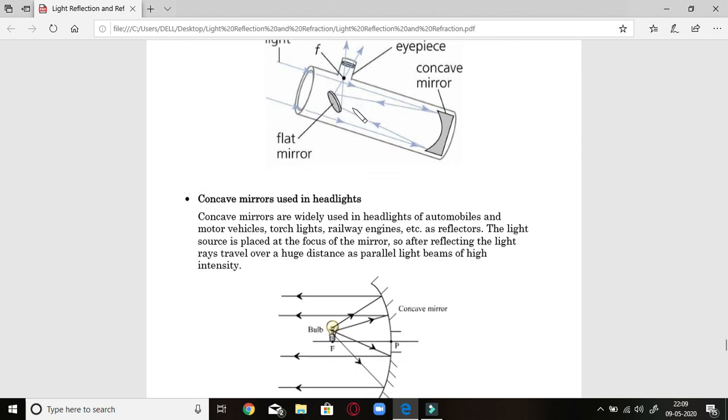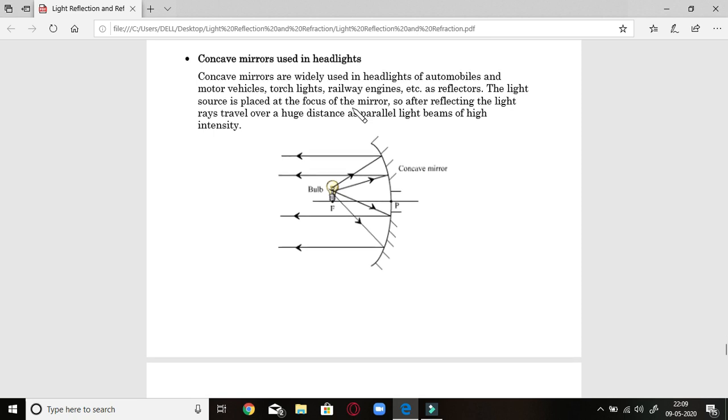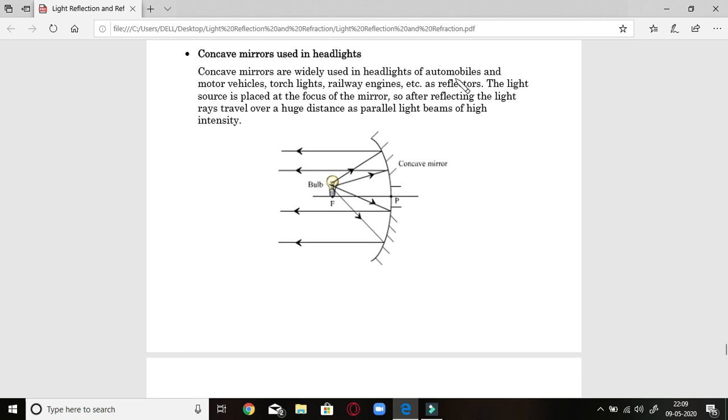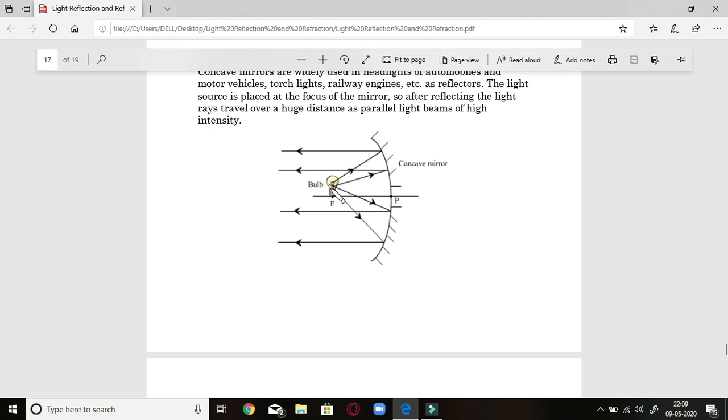Next, concave mirrors are used in headlights also. Concave mirrors are widely used in the headlights of automobiles. Now students, look here. Generally in the headlights of your car, a bulb is present, right? That is at the focus of the concave mirror. So light coming from the focus will be directed toward the concave mirror, reflected from here, and will form a parallel beam of light. So when you switch on your car, certainly you can see objects at a large distance. Okay, so the bulb is placed at the focus so that a parallel beam of light can be projected.